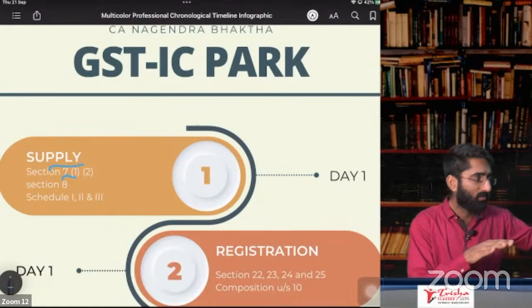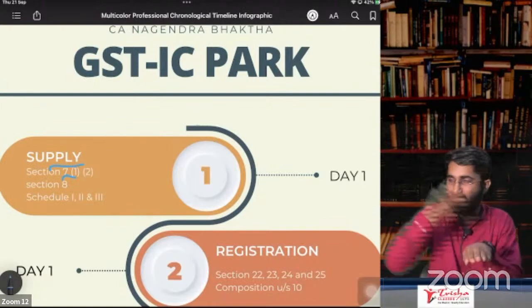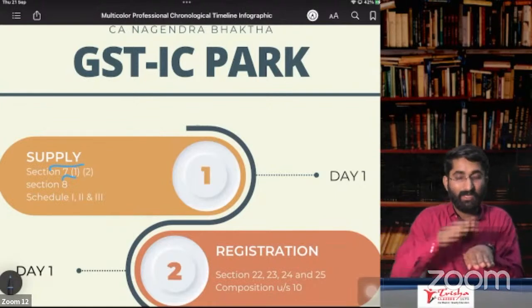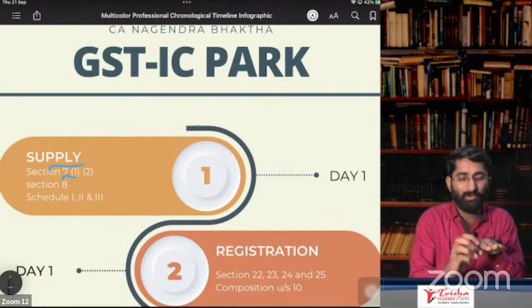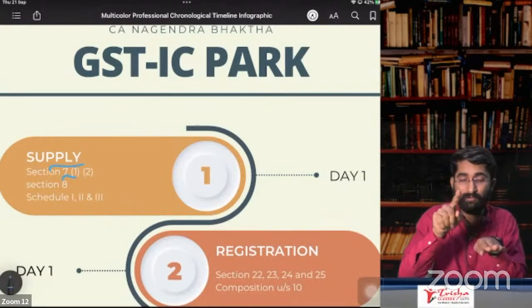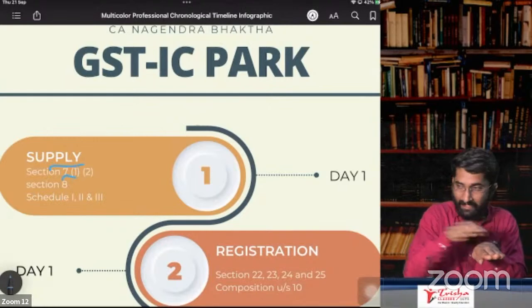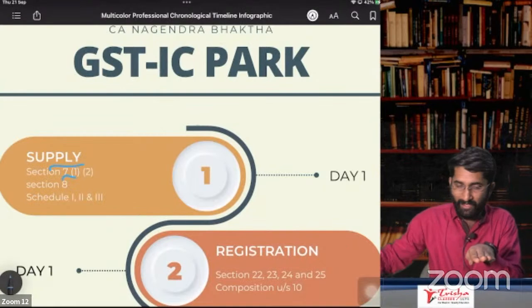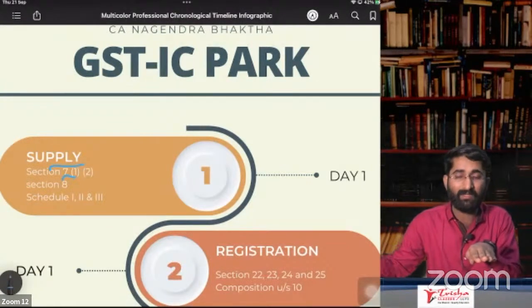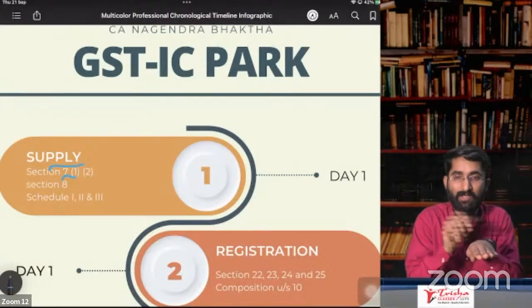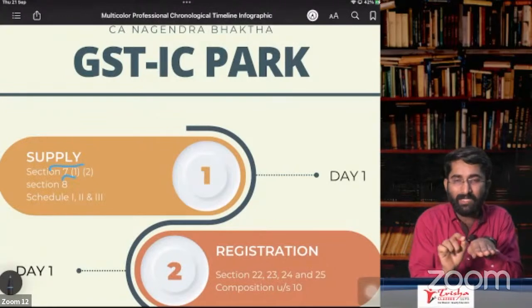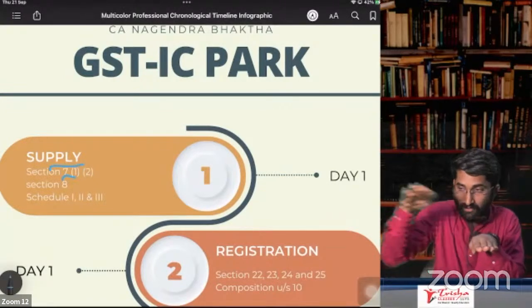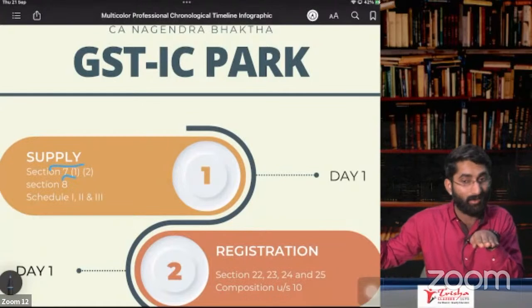We know that goods are transferred from principal to agent. Agent is transferring the goods to the buyer. Now, when supplying the goods from agent to the buyer, goods have come from the principal, and if the agent is giving the invoice in his own name. Now the question is, sir, what is deemed supply? This from agent to the buyer, it is supply, not deemed supply.